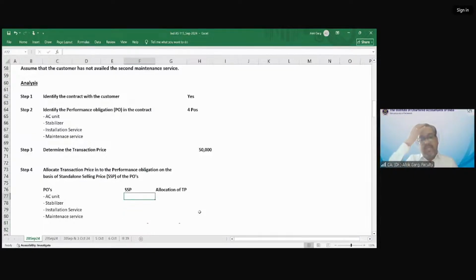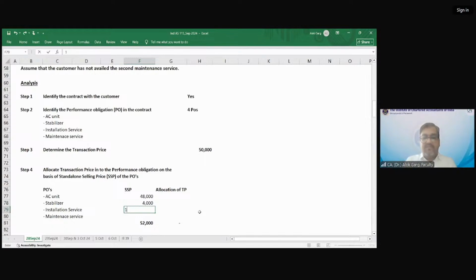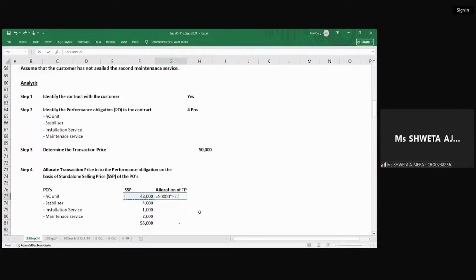For example, let's say the price of AC unit is 48,000 individual price. Price of stabilizer is, let's say, 4,000. Price of installation service is 1,000. Price of maintenance service is 2,000. So what is my total? What is my aggregate of standalone selling price? 55,000, right? So now how will I allocate my transaction price? What is my transaction price? 50,000 multiplied by 48, divided by 55.